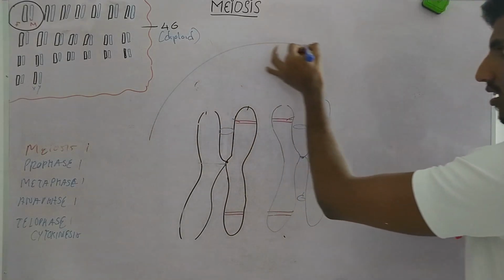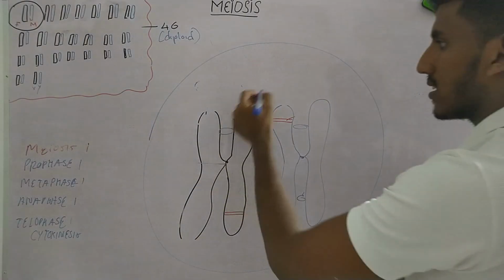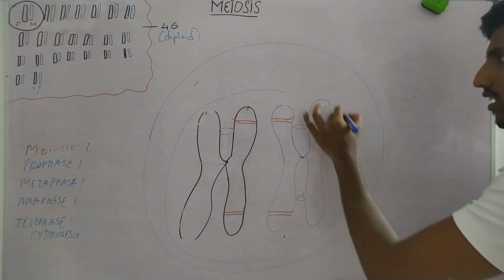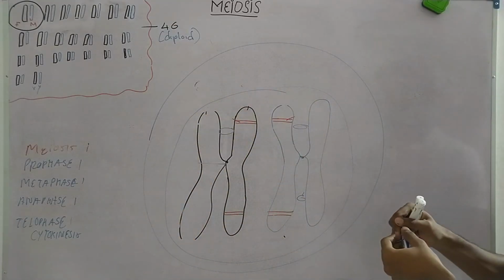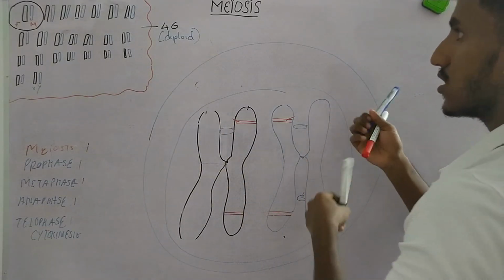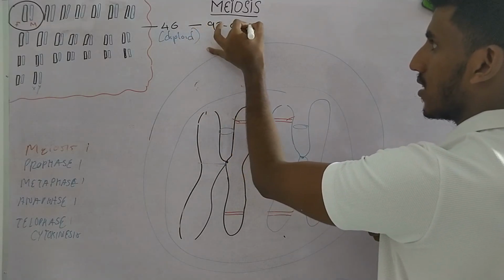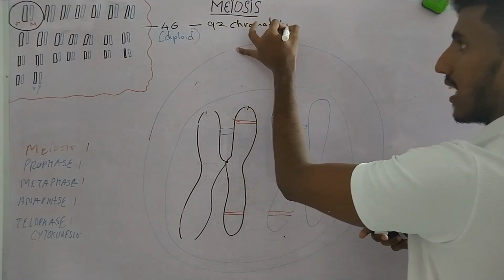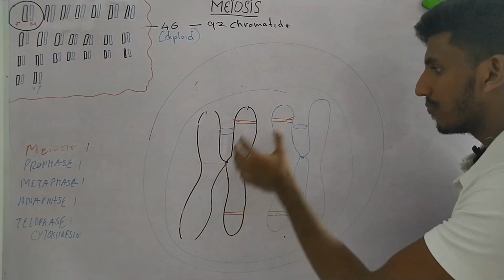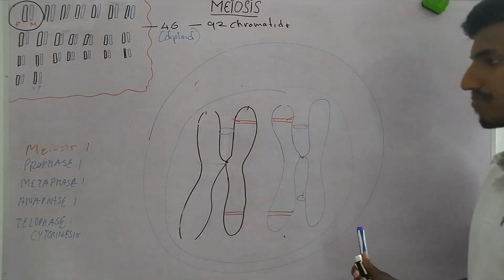So this is the cell. Now these chromosomes are present inside the nucleus, right? How many chromosomes are present? 46 chromosomes are present inside the nucleus. And how many sister chromatids are present? Totally 92 chromatids. Why? Because each chromosome has two sister chromatids, right? So 46 chromosomes will have 92 sister chromatids.